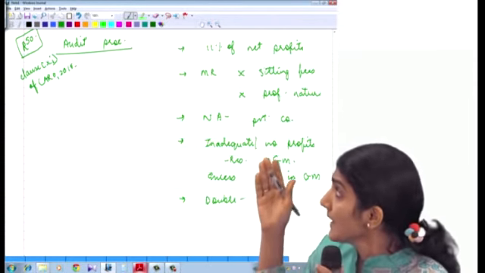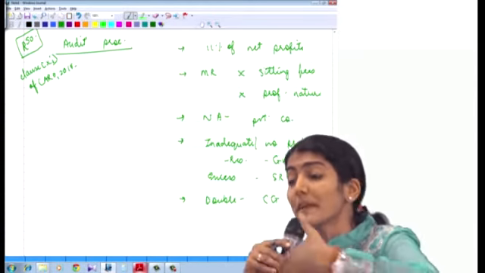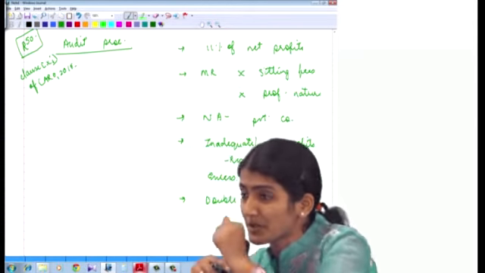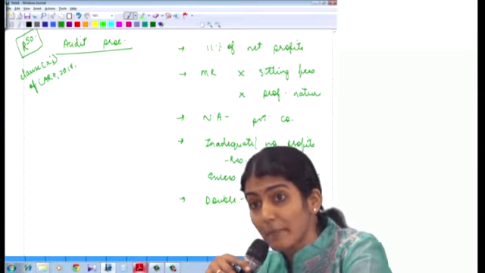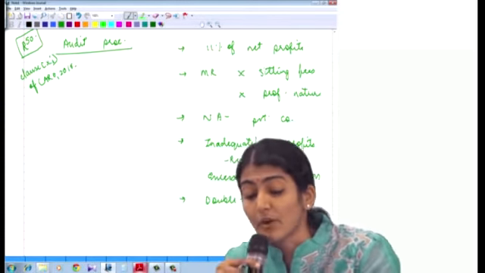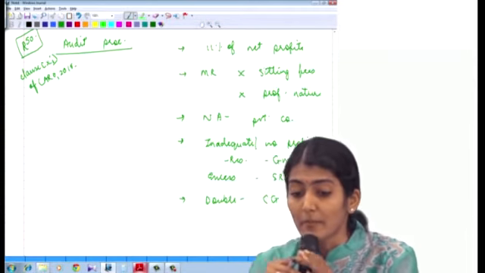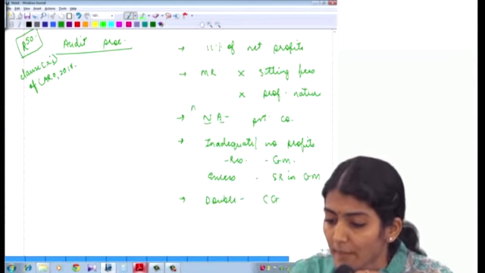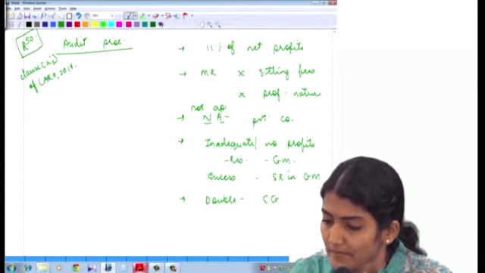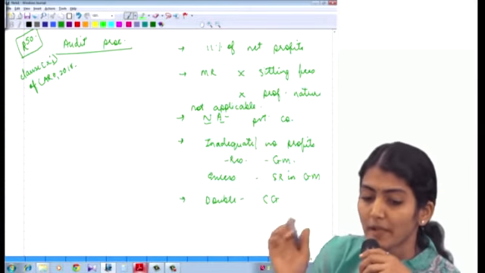What does it say? Inadequate or no profits, then resolution in the general meeting. If you want to pay in excess of that, then special resolution in general meeting. And if you want to double the amount which is allowed, then again central government approval will be required. And not applicable: what is NA? Not applicable to private companies.